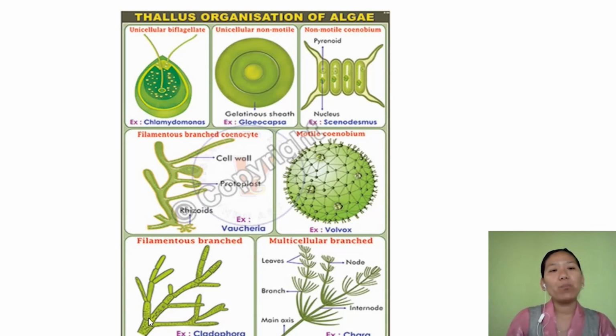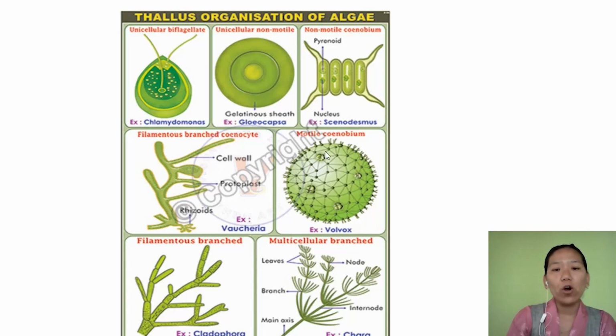Now if you look at the body form, especially of green algae, it can be unicellular, flagellate or non-flagellate, that is motile and non-motile, to the filamentous structure like Cladophora here, and then to the multicellular branched structure.